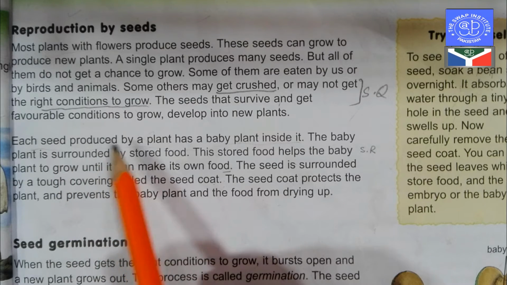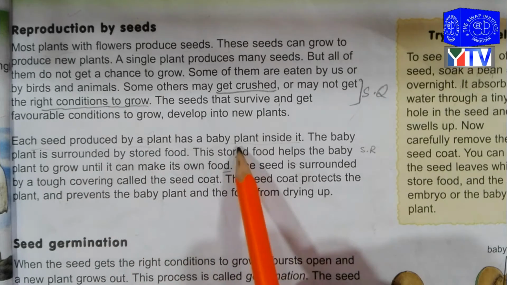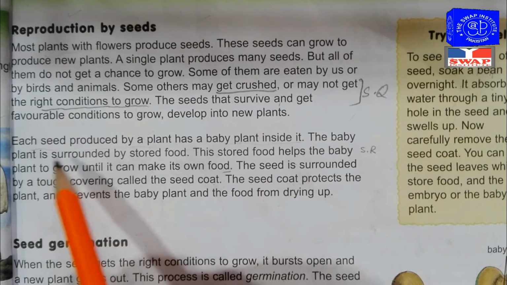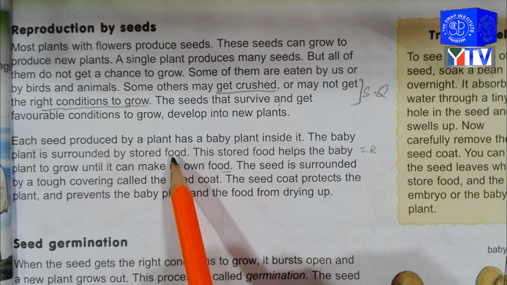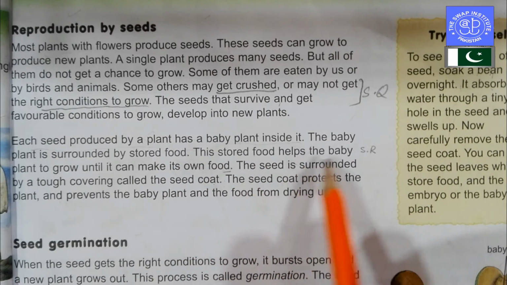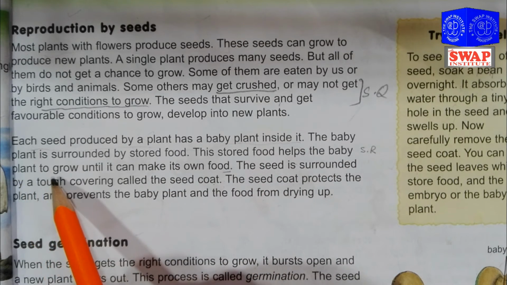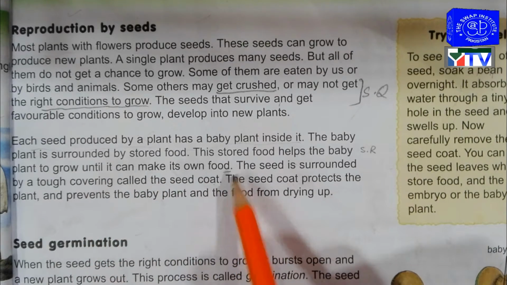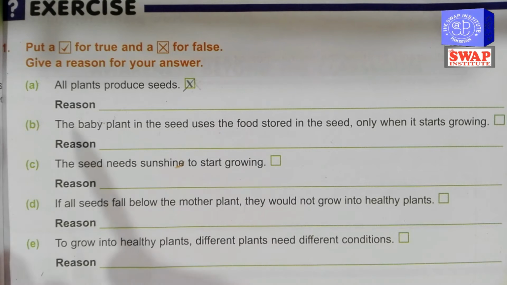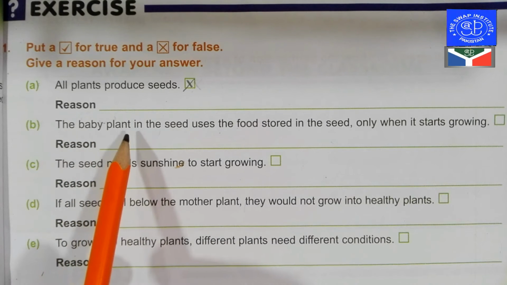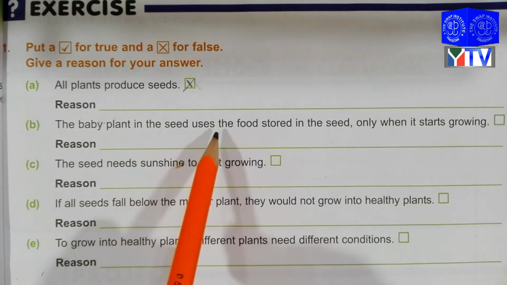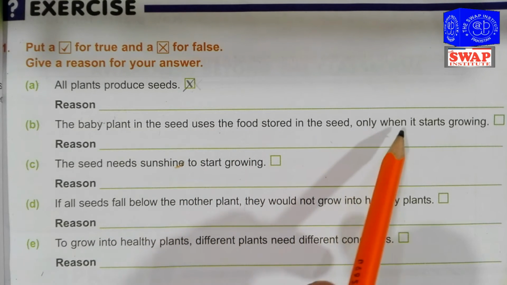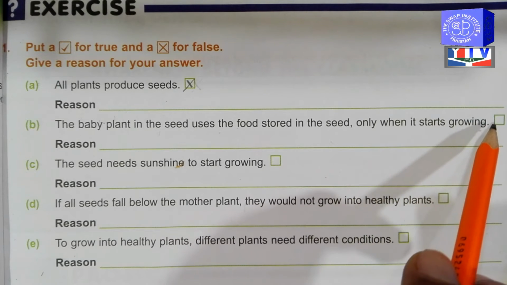Each seed produced by a plant has a baby plant inside it. The baby plant is surrounded by stored food. This stored food helps the baby plant to grow until it can make its own food. Now in exercise question number 1b, does the baby plant in the seed use the food stored in the seed only when it starts growing?